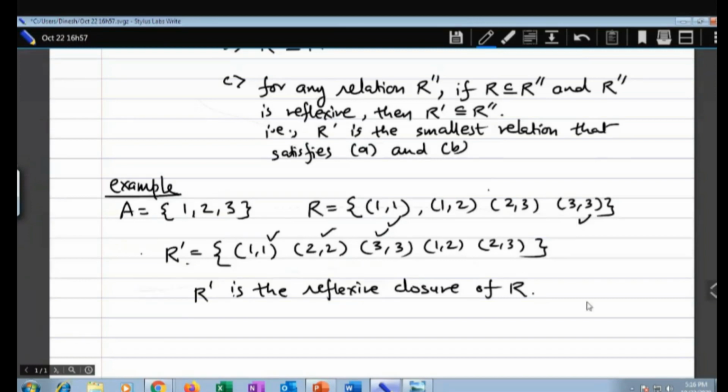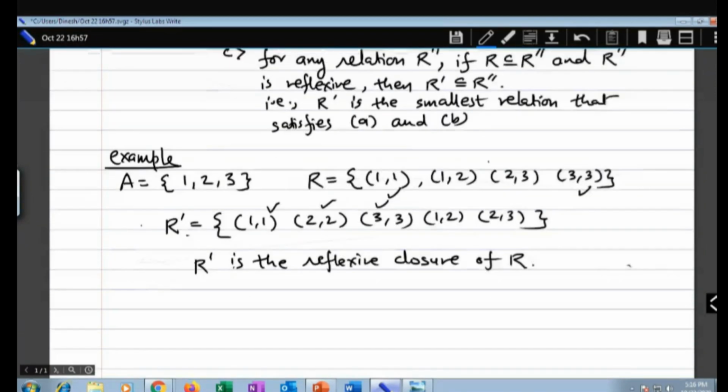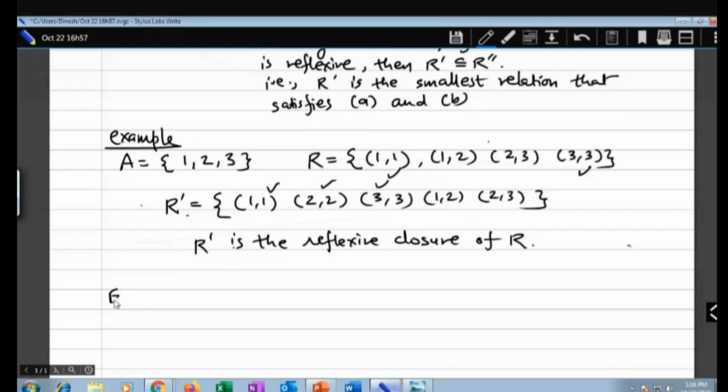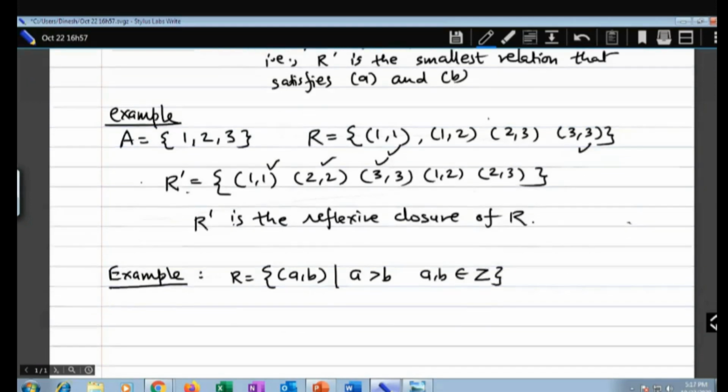Now let us look at another mathematical example. Let R be equal to the pairs A comma B where A is greater than B, and A and B belong to the set of integers.